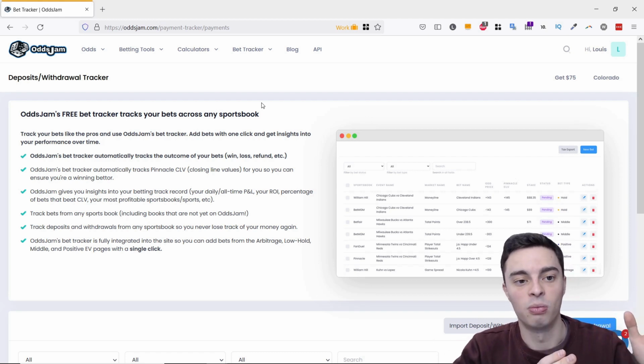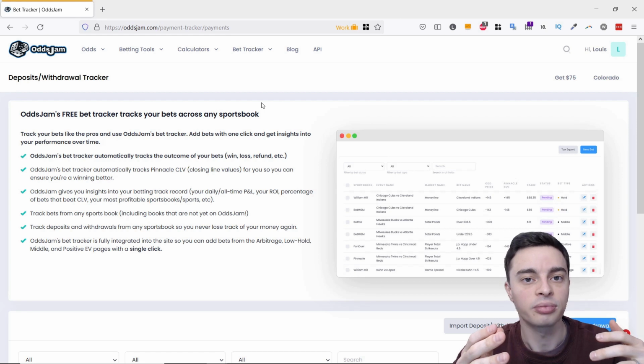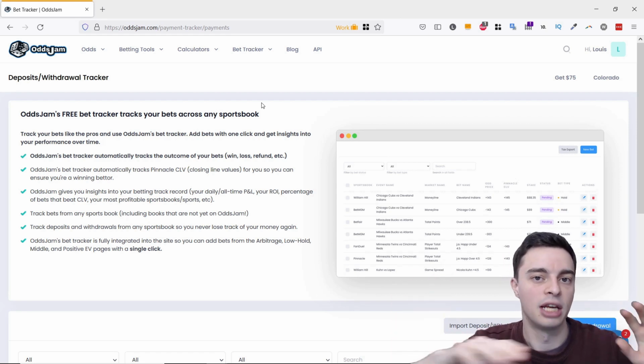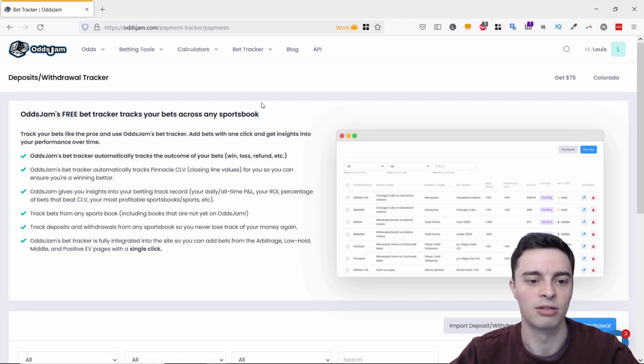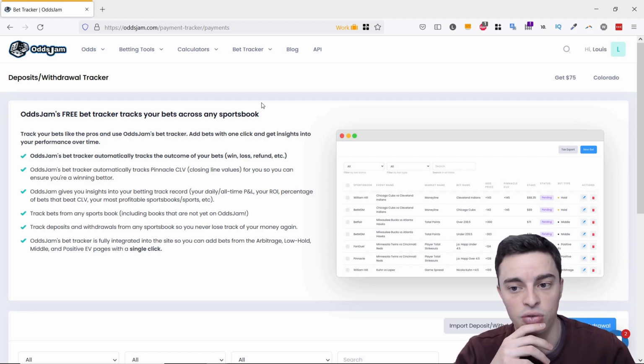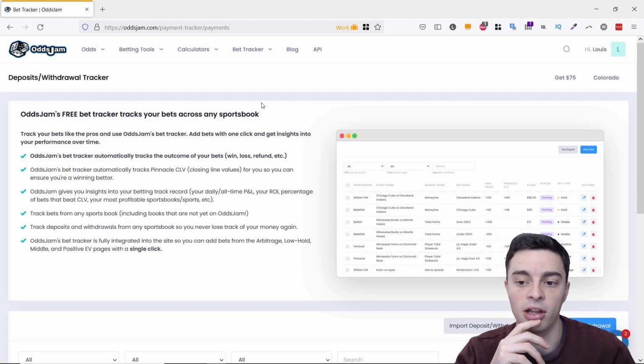As some sportsbooks will have more wins than others, your balances will start to fluctuate, and you'll need to move your funds around carefully to make sure that you've always got funds available in the accounts where you need them. The deposit and withdrawal tracker here as part of the free bet tracker is a really useful feature that OddsJam have integrated, and I haven't seen that done in too many other places.